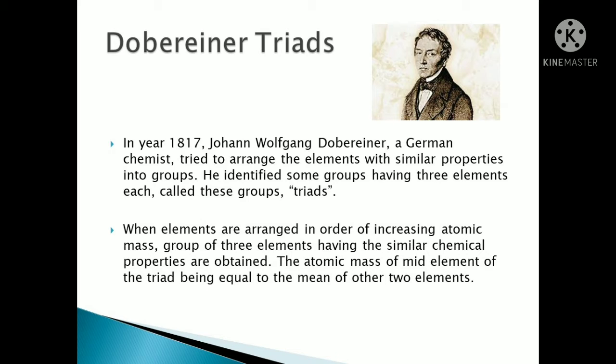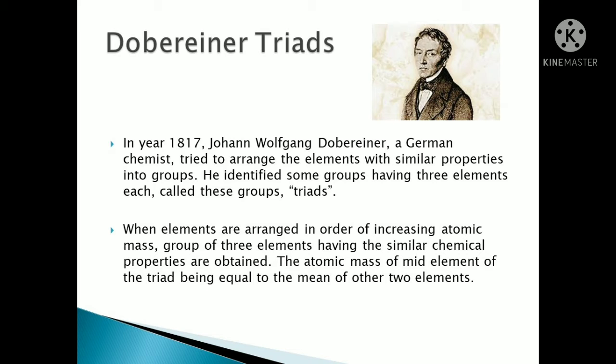He identified some groups, each having 3 elements, and those groups he named the triads. These elements are arranged in order of increasing atomic mass, and the group of 3 elements have similar chemical properties.